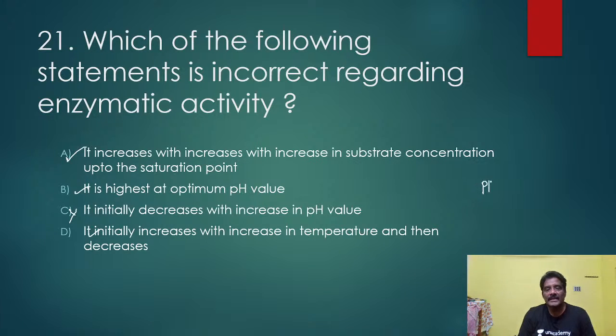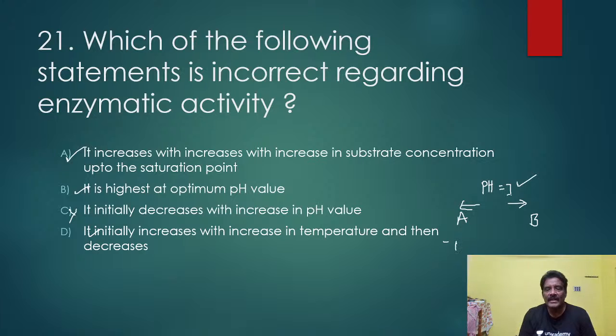But one point you have to remember: enzymes are very active at pH 7. The optimum level of pH for the activity of enzymes is 7, neutral. Below this is acidic, and above this 7 is basic. All enzymes except a few are active at optimum pH 7.